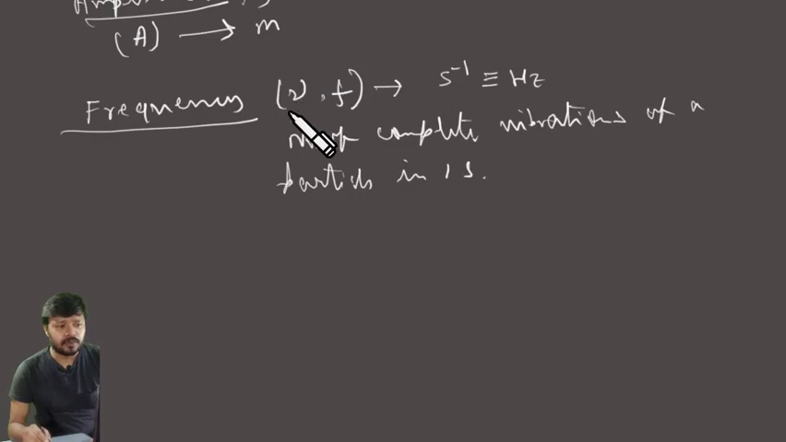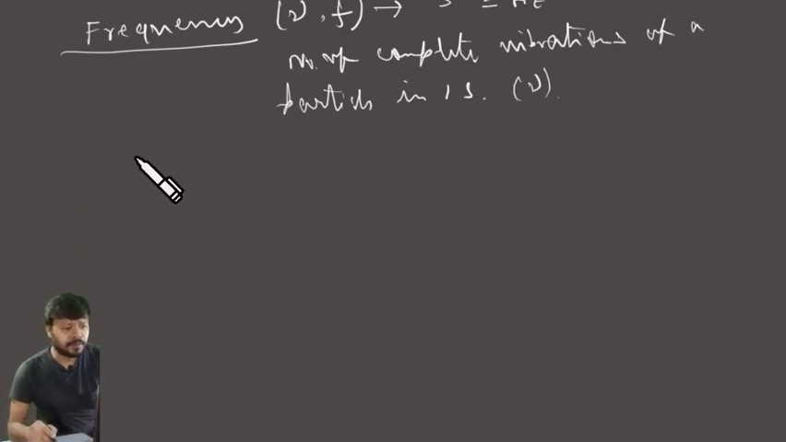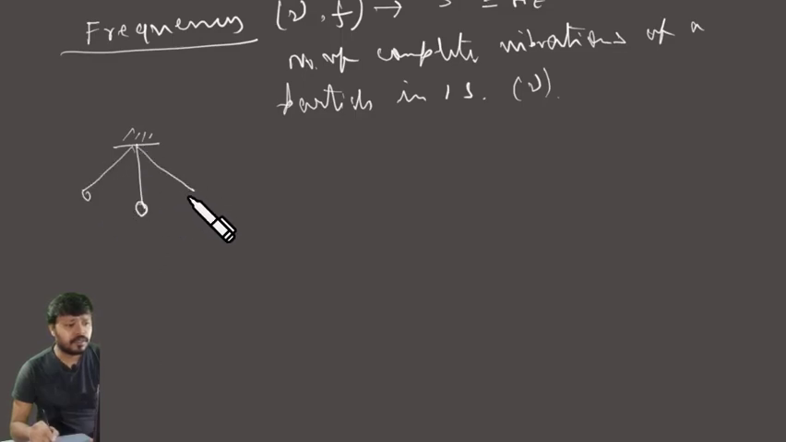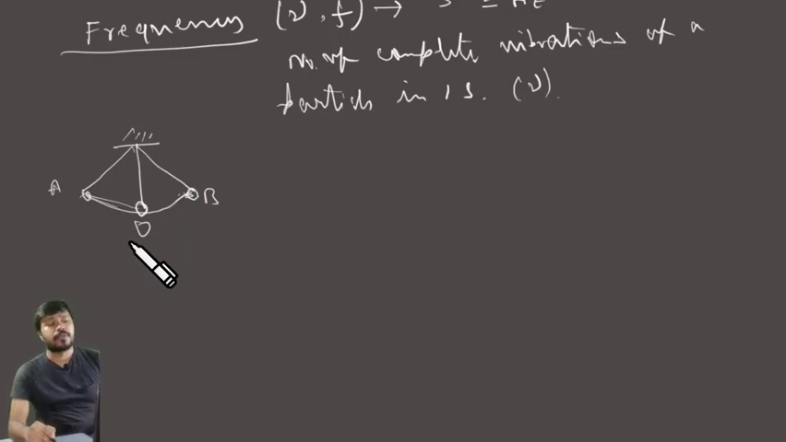So nu is the frequency. Complete vibration means what? To represent the complete vibration, we can give an example of a simple pendulum. The pendulum oscillates like this. If it starts from A, it goes to O and then goes to B and then comes back to A. That's the complete vibration of the particle.